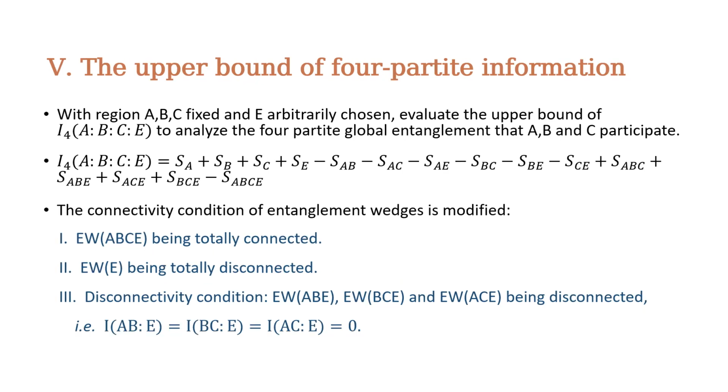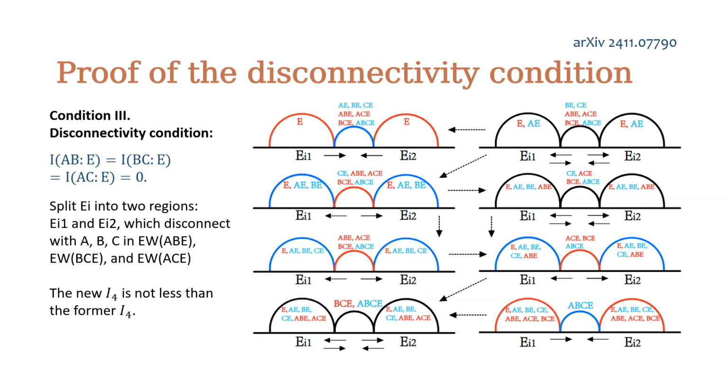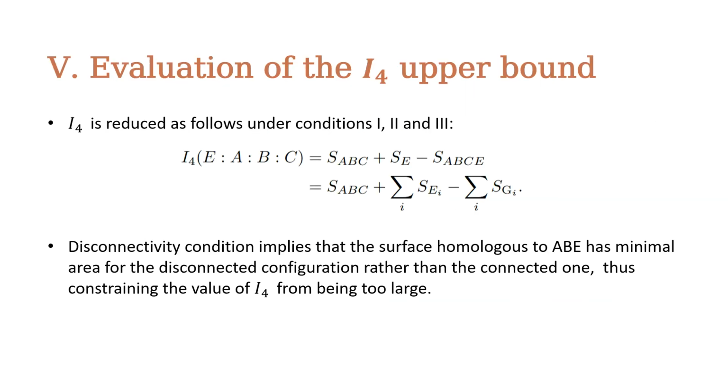Okay. We then investigate the upper bound of 4-partite information when we fix region ABC in order to investigate the 4-partite global entanglement which ABC participates in. Through similar conditions, and after some tedious technical details to prove them, the 4-partite information is greatly reduced.